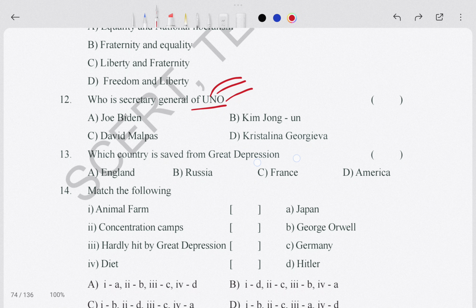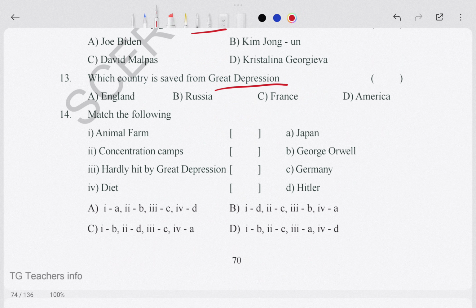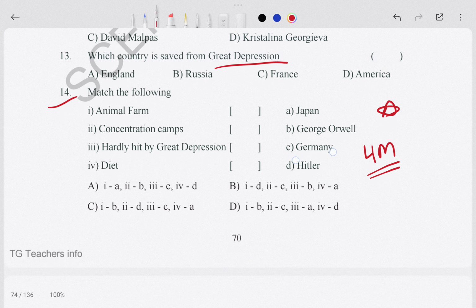Then let's come to the next one. Which country was saved from the Great Depression? Options like England, Russia, France, America. Which country was saved from the Great Depression? Match the following. This match the following is important because it comes for 4 marks. That's why it is important.